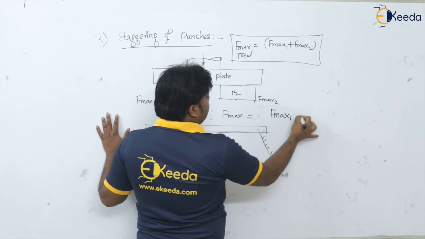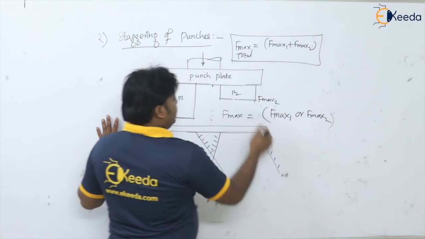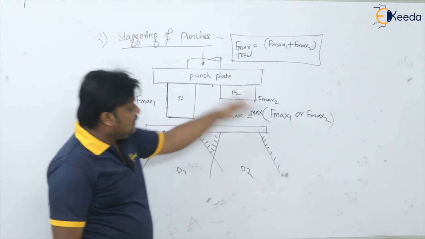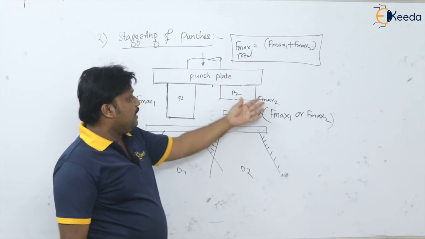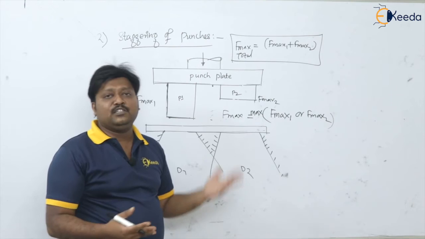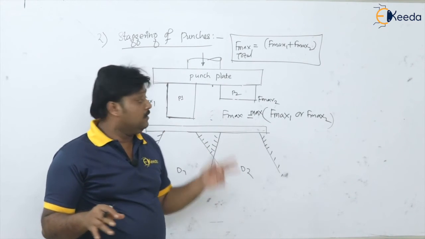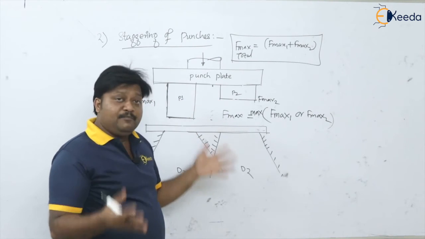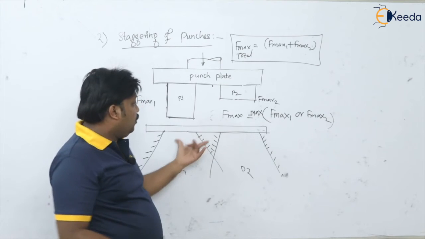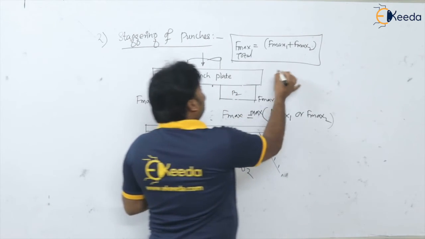I can write that the maximum force is the maximum of either F max 1 or F max 2, whichever is the maximum force. I will call that the maximum force in this operation. But previously, when there was no staggering, F max 1 and F max 2 were acting together onto the sheet, so the forces were so high.